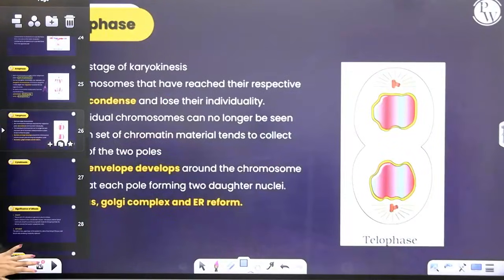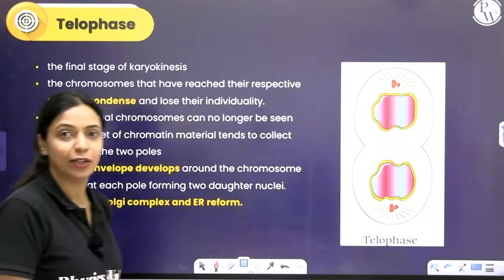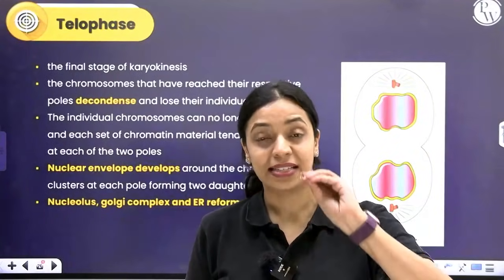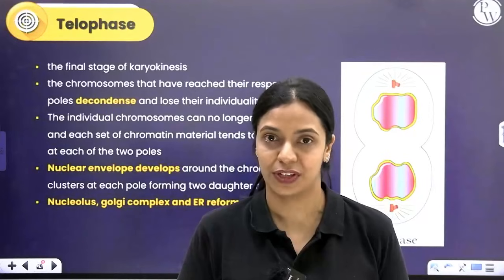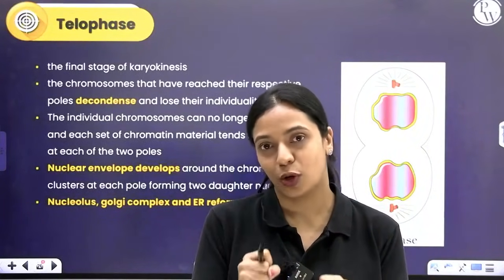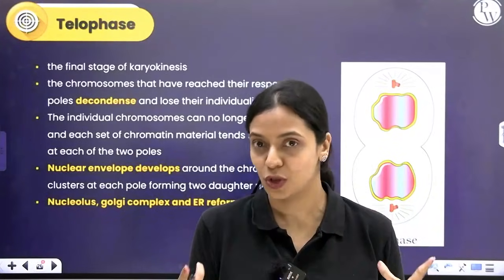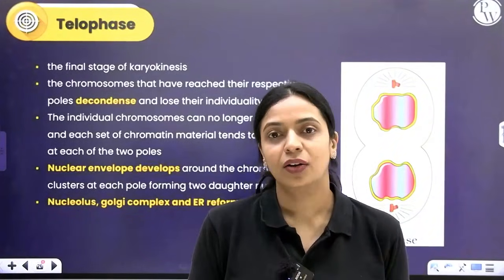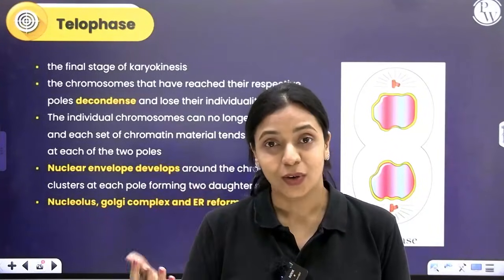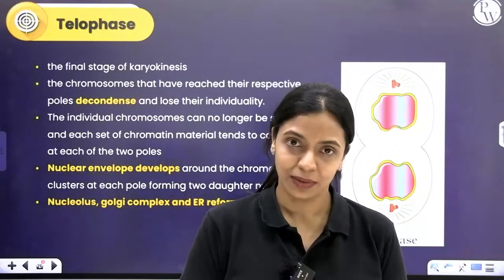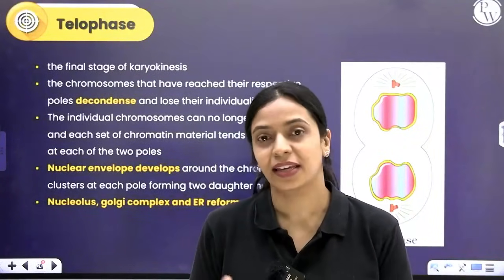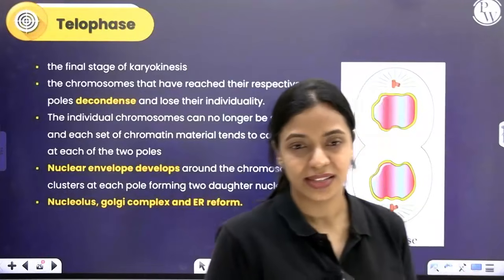The last phase of karyokinesis is called the telophase. During telophase, the events happen exactly opposite of prophase. During prophase, what happened? Chromatin condensed to form chromosomes. Now chromosomes decondense to form chromatin. The nuclear envelope disappeared; now the nuclear envelope will reappear. The nucleolus disappeared; the nucleolus will reappear. Organelles like ER and Golgi disappeared; now they will reappear. Okay, so that's exactly what happens.